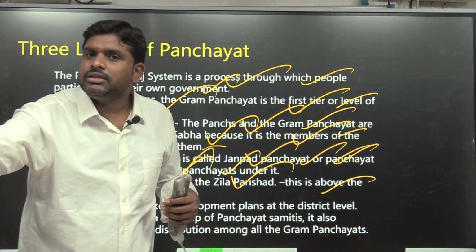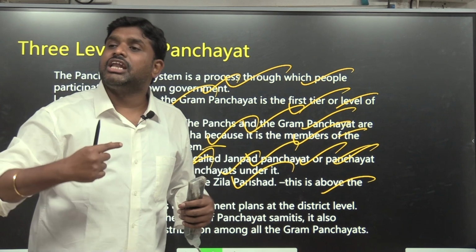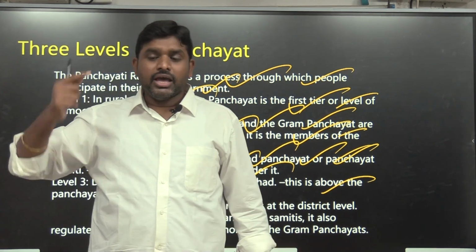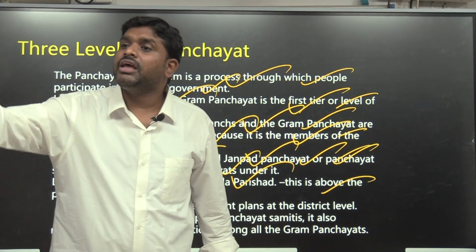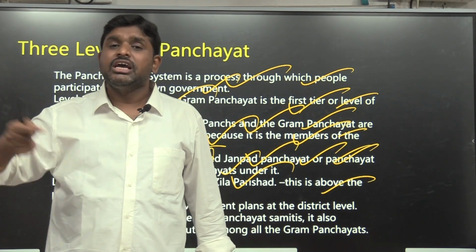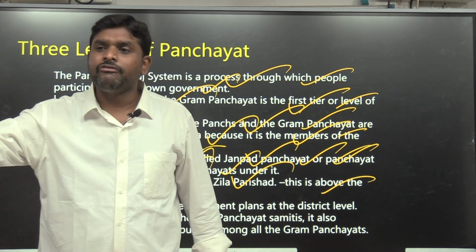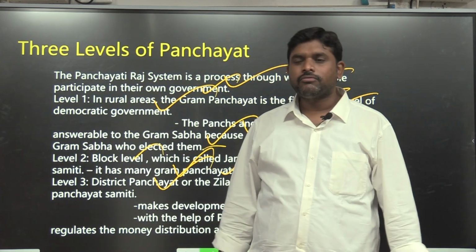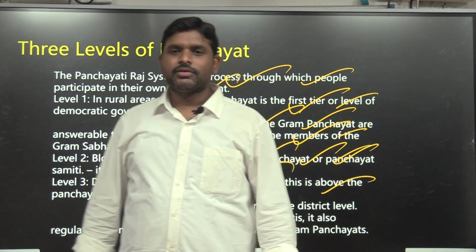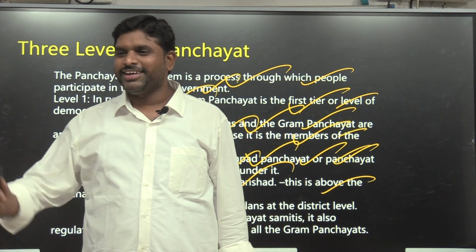So at village level, there will be Gram Panchayat. At mandal level, there will be Mandal Praja Parishad. At Jilla level, there will be Jilla Praja Parishad. In Mandal Praja Parishad, who will be there? MPTC will be there. In Jilla Praja Parishad, who will be there? ZPTC will be there. ZPTC will be the representative of the mandal. MPTC will be the representative of the village. When we go to the village, one person will come in a white shirt and white pant, who? MPTC, ZPTC.